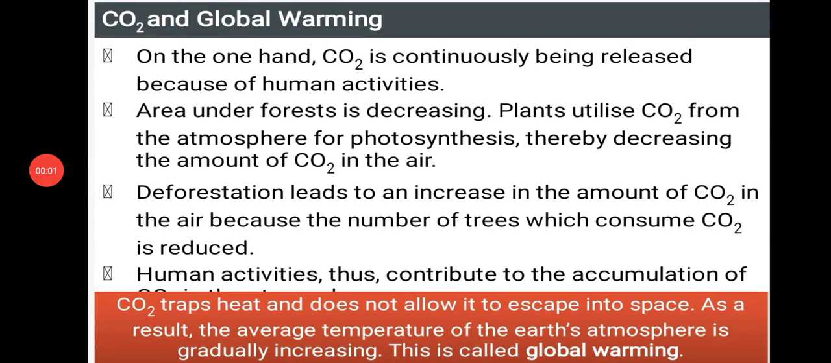Welcome back to the class Pollution of Air and Water. In the last class we discussed the greenhouse effect. Now we shall move on to the other topic, that is carbon dioxide and global warming.